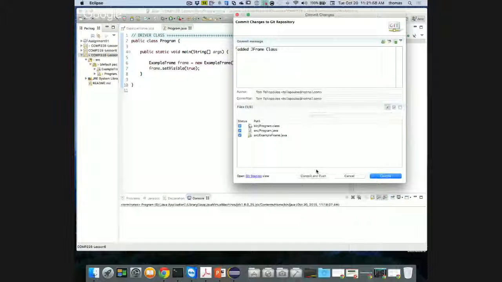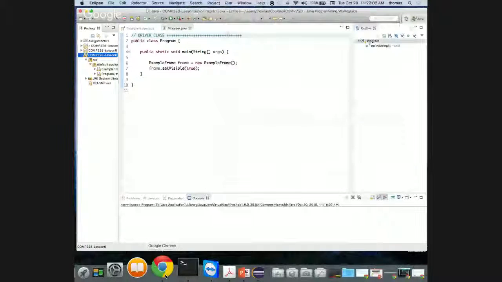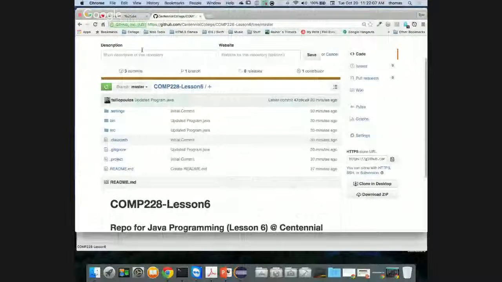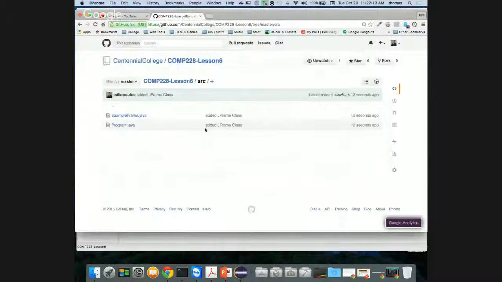All right, so if everything goes well, for those people who are lagging behind and can't follow along because you don't have the tools, you can certainly go up and refresh, and you're going to see that inside my source folder, there are two Java classes, my example frame.java and my program.java. Are we good? Did someone not understand what I just did, right? All I've done is use the built-in tools. So what are these built-in tools that I use? And for people who don't have them, how do I get them, right? Because they're very useful, as you can see, because they create some simple ways of doing things.